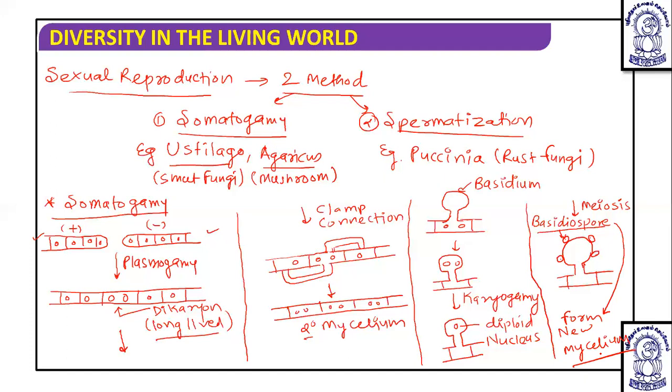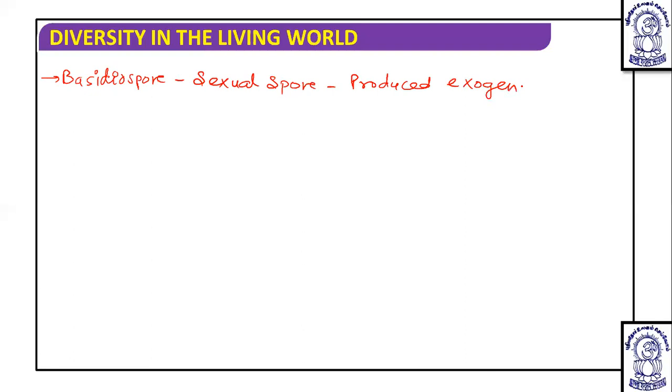So from this study, we can say basidiospores are sexual spores, but they are produced exogenously. So what we can write? Basidiospore is a sexual spore, but it is produced exogenously over the basidium.